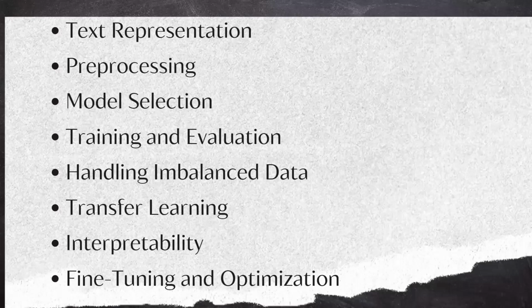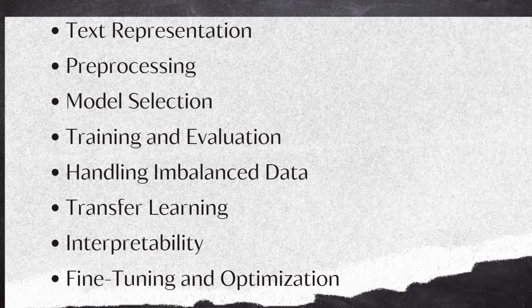Text representation. Before performing text classification, the raw data needs to be converted into a format that a machine learning algorithm can work with. This involves transforming text into numerical vectors. Traditional approaches include bag of words and term frequency-inverse document frequency, which capture the frequency of the word in a document relative to its frequency in the entire dataset. Word embeddings are a popular modern method that map words into a dense vector space, capturing semantic relationships between words.